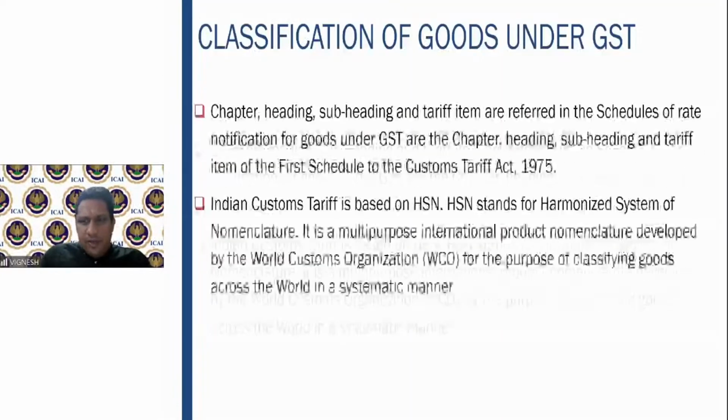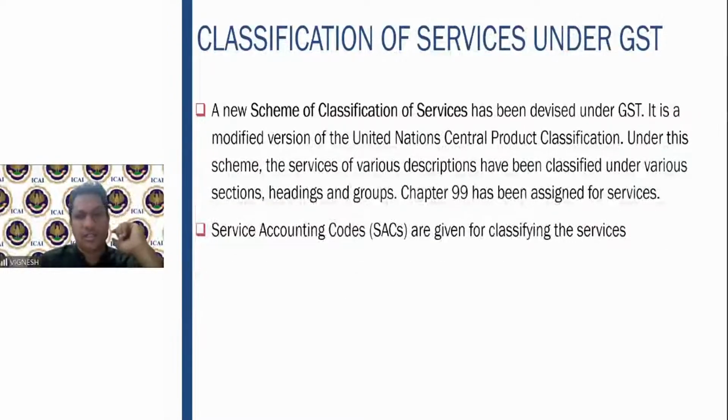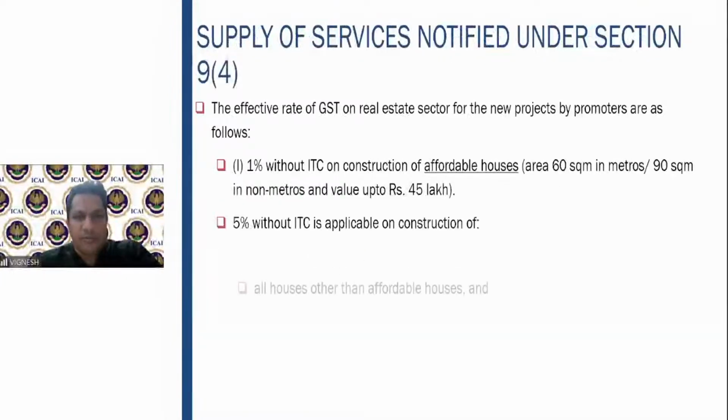Again, classification of goods, as I told you in the earlier session, also in the first session, is purely based on the HSN, that is your Harmonized System of Nomenclature. The tariff items are referred in the respective schedules which are there. It is an internationally accepted coding system based on which the classification is done. For services, it is called service accounting codes. It is a modified version of the United Nations Central Product Classification.